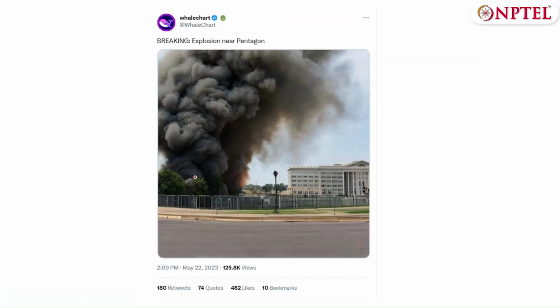Second example we'd like to point out is this Twitter post, now taken down, by a user called Whale Chart. It shows an image of an explosion happening near the Pentagon. So the Pentagon is a U.S. government building that basically harbors all information about U.S. citizens, data about the country, military data, etc. It's like one of the biggest private information hubs in the United States.